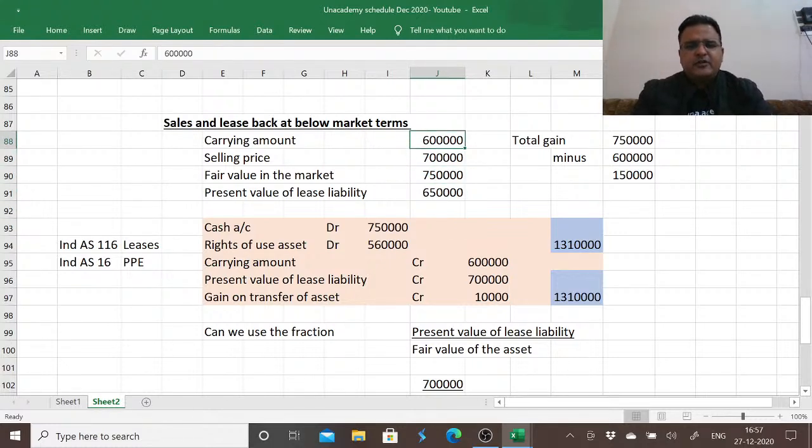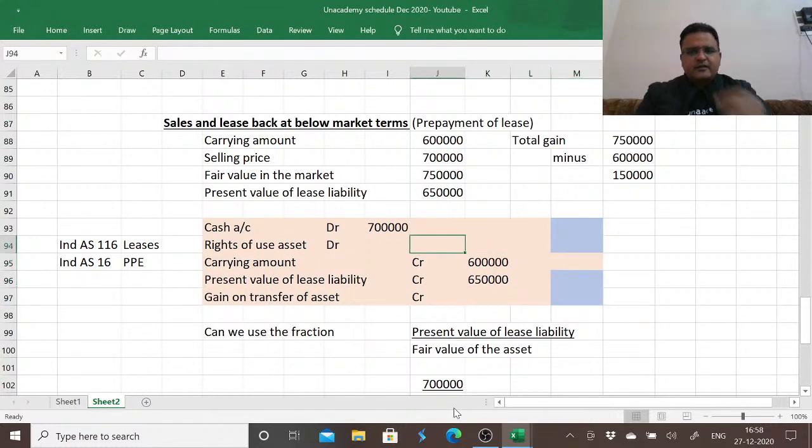So when a sale and leaseback is at below market terms, we consider it as prepayment of lease. So changing the situations, we need to recalculate. The carrying amount is the same. The cash we received now is 7 lakh instead of 7,50,000. The lease liability which we have agreed to pay is 6,50,000. Gain on transfer, we are yet to calculate. These amounts we are yet to calculate. So the amounts according to this situation now is, we have received cash of only 7 lakh because we sold it for 7 lakh.